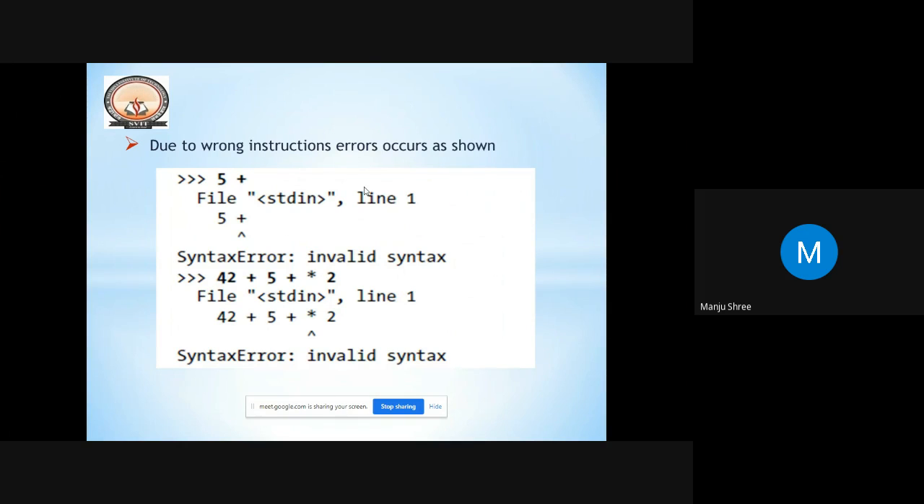Now, say for example, if you give wrong instructions, an error happens while entering the expression. These are some of the wrong instructions: 5 plus. There is no other integer to be evaluated with this operator, so it is a syntax error, or invalid syntax. One more kind of error you can get here is 42 plus 5 plus, where the same operator or a different operator is repeated twice or more than one time. This is also a syntax error. These are some of the wrong instructions you can give in expressions.